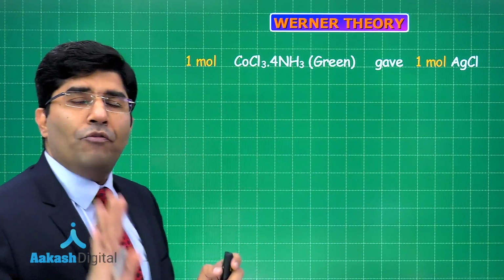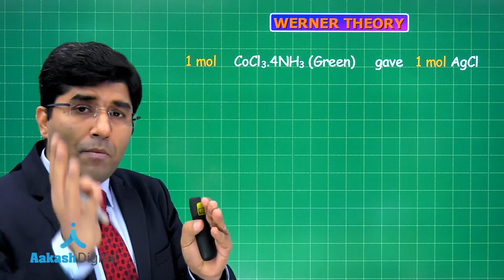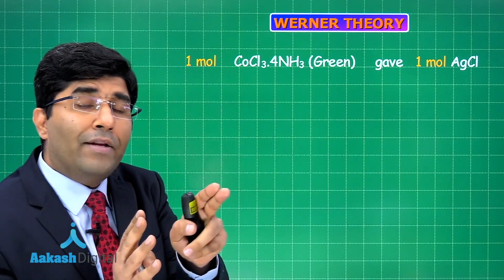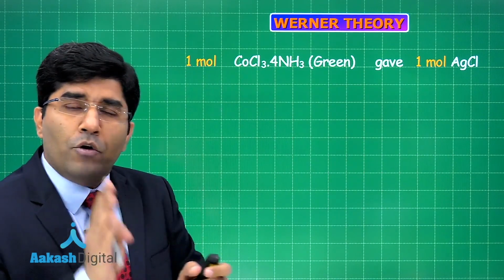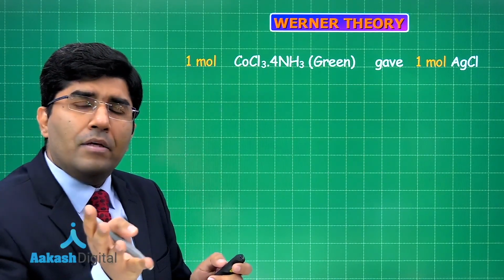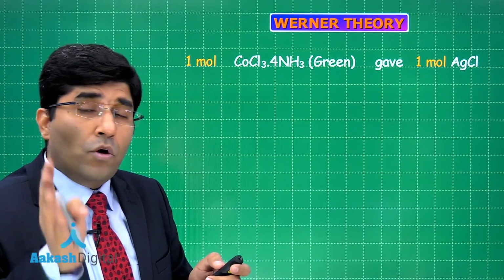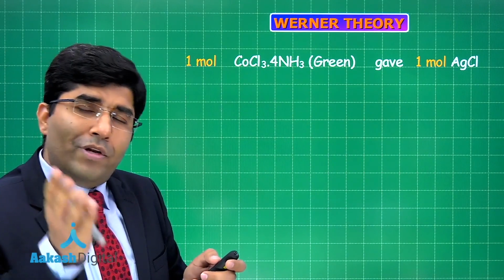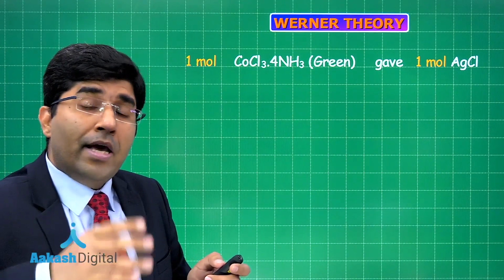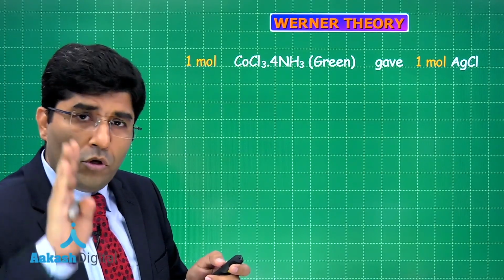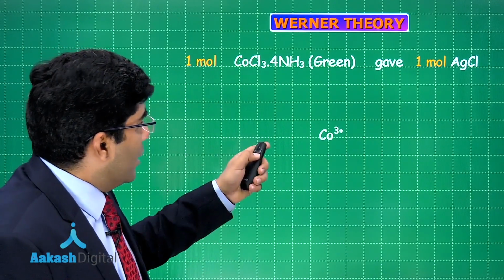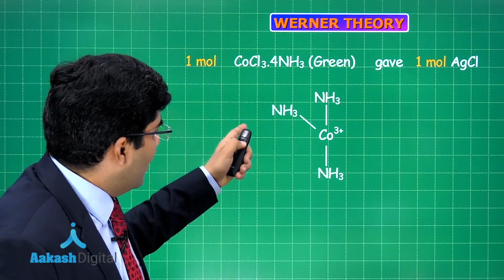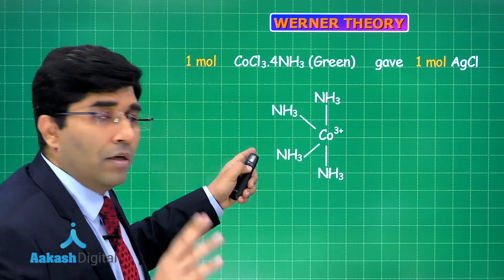Now we have 4 ammonia, which means 4 ammonia will surround the cobalt ion and 2 chloride ions will also surround it. Ammonia can satisfy only the secondary valency, but chloride ion will satisfy the secondary valency as well as the primary valency. So cobalt 3 plus, 1 ammonia molecule, another one, another one, another one.